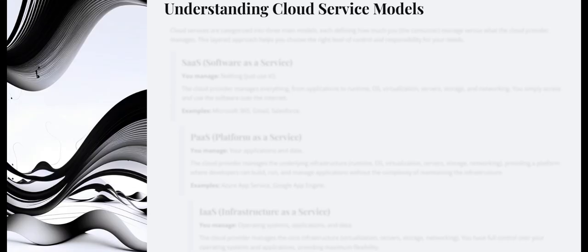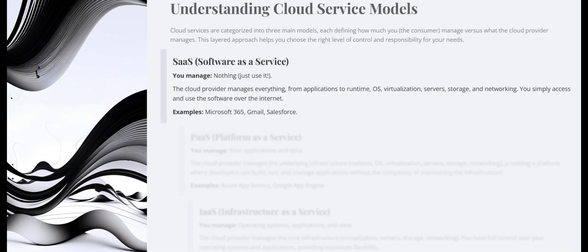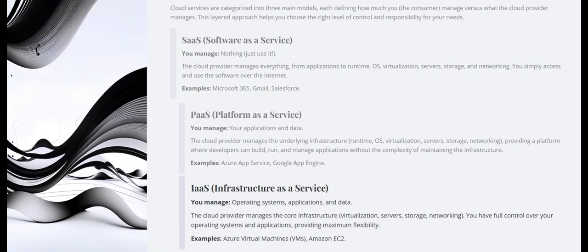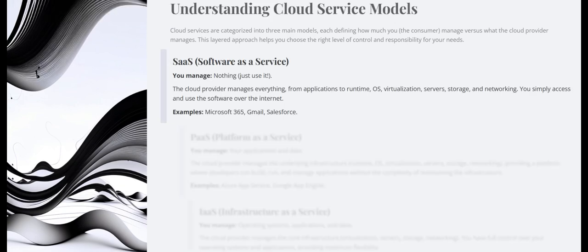So now let's understand the cloud service models. Cloud services are typically categorized into three main models: number one, software as a service, then platform as a service, and then infrastructure as a service. In the software as a service model, the cloud provider manages everything: the application, runtime, operating systems, servers, storage, networking, everything is taken care of. You just access and use the software via the internet, usually through a browser or app.